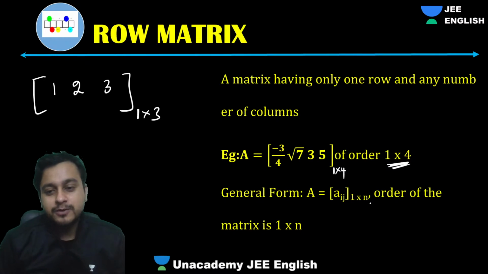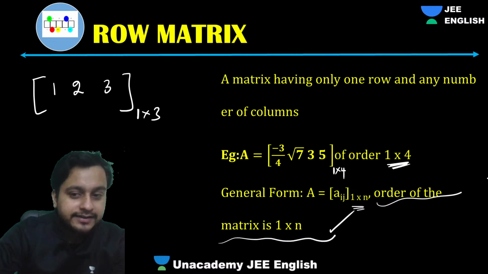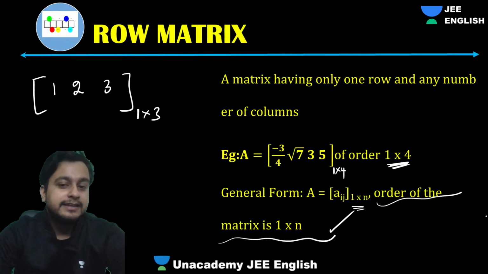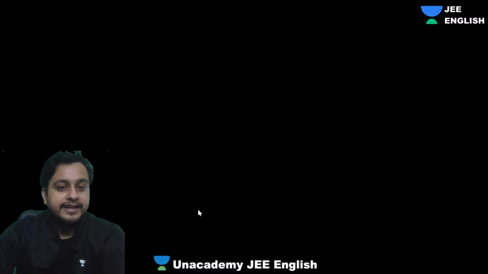Okay, general form is what, guys? 1 cross n. Order of the matrix is 1 cross n. That's it. Simple. Clear? Easy? Very easy. Next. Any doubt, please ask, guys.